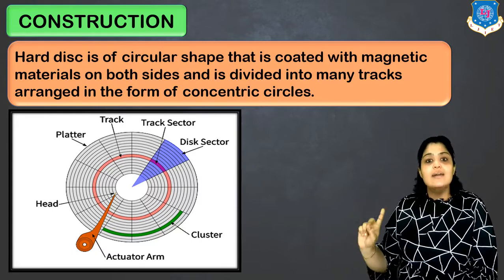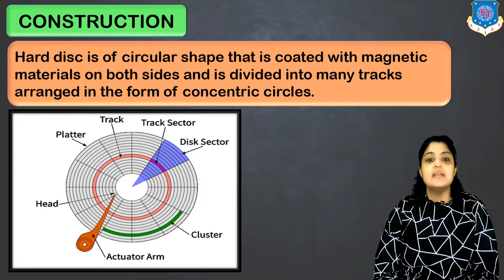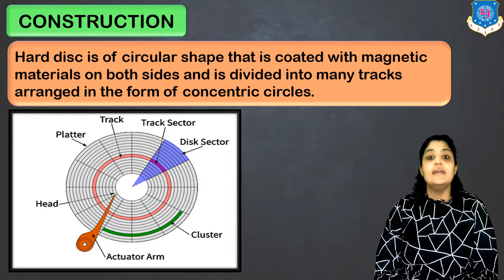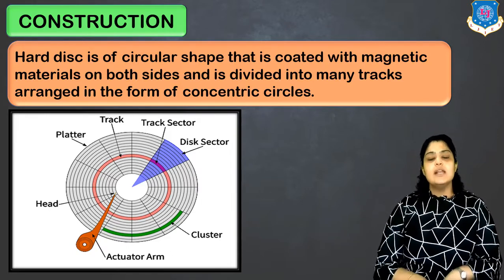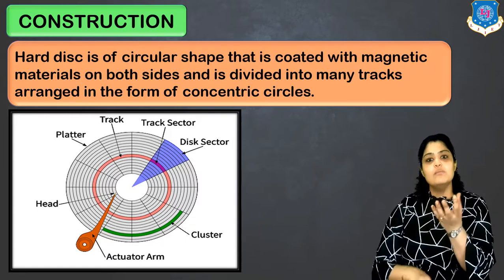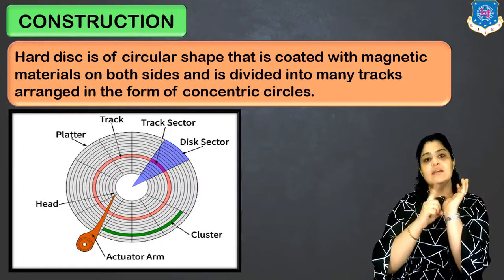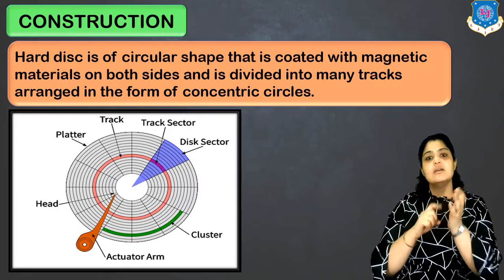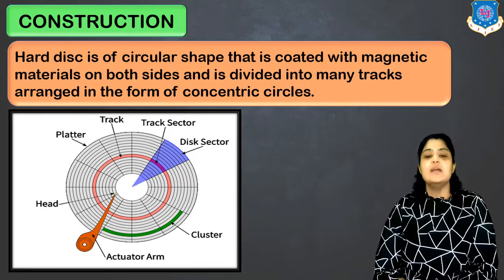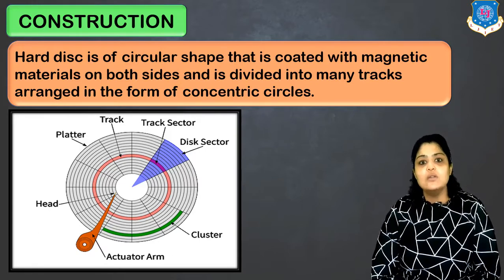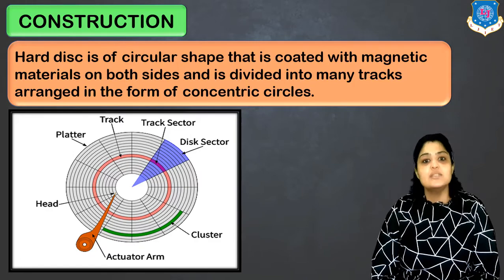The orange colored arm-like structure is known as the read-write arm or the read-write head. The disk is moving, and the read-write head will move up and down and store the data. So this is how the magnetic data storing is achieved.